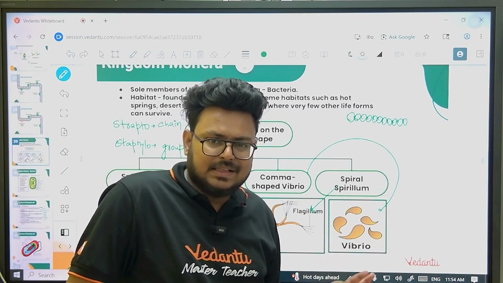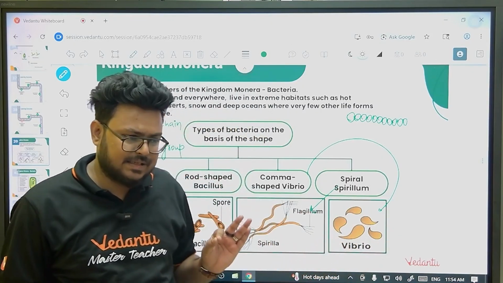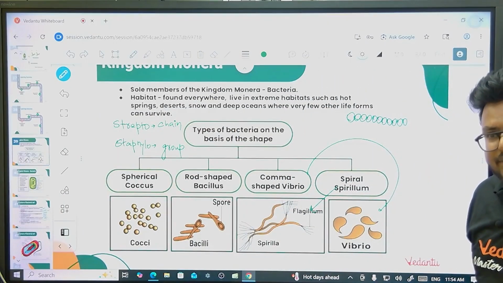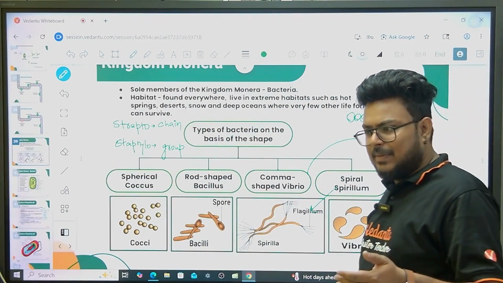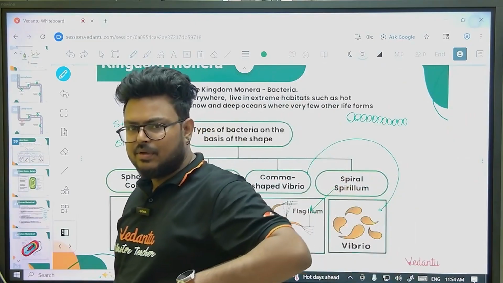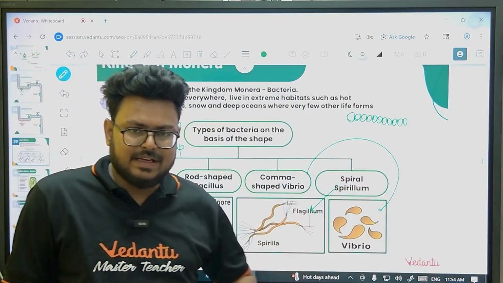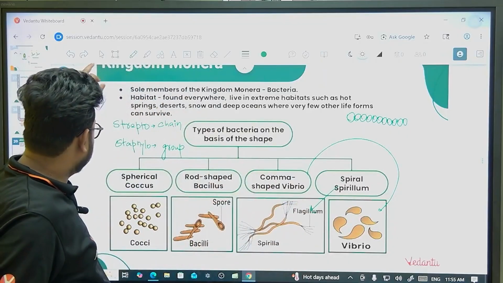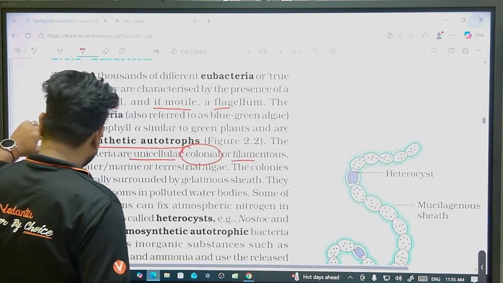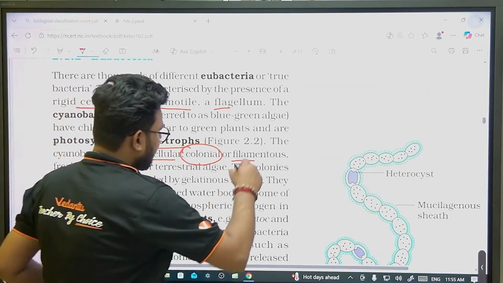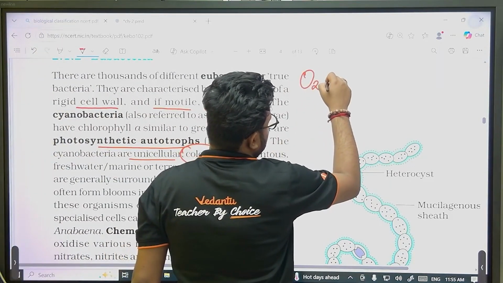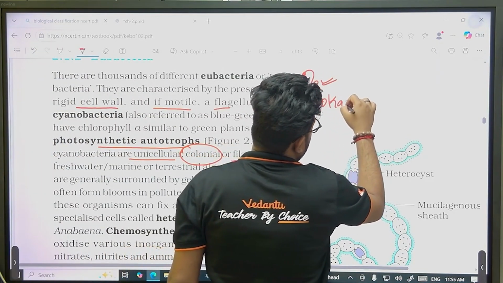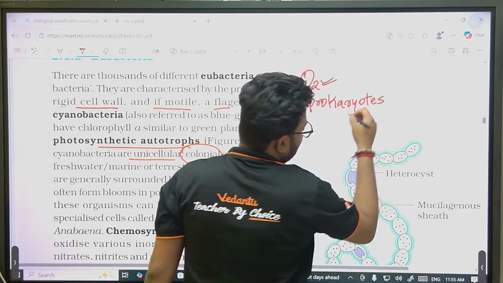But the major thing is that cyanobacteria were the first bacteria capable of producing oxygen during photosynthesis. Earlier photosynthetic autotrophic bacteria were able to do photosynthesis, but they were not releasing oxygen. So cyanobacteria were the first prokaryotes to release O2.